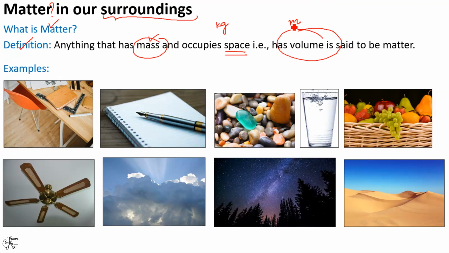So this meter, the abbreviation is small m, and you write 3 here. That's cubic meter. Remember, the SI unit of volume is not liter. This is incorrect. It is cubic meter.